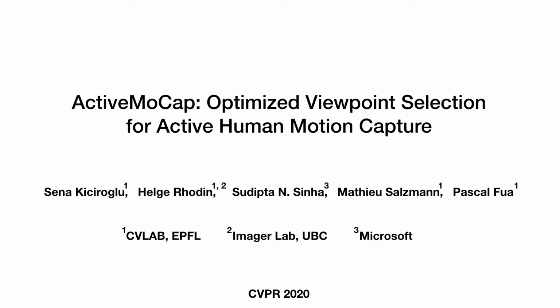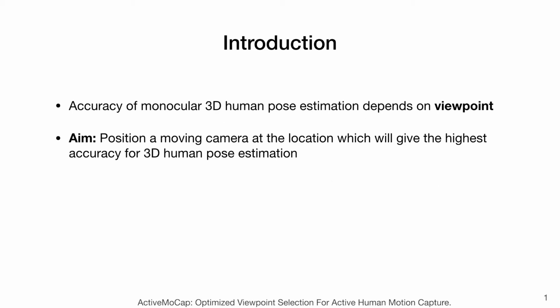Hello, I'm Sena Kiciroglu, and I would like to present our work, ActiveMoCap, Optimized Viewpoint Selection for Active Human Motion Capture. The accuracy of monocular 3D human pose estimation highly depends on the viewpoint from which we capture the image. This paper addresses the problem of positioning a moving camera, such as a drone, at the location which will give the highest accuracy for pose estimation.